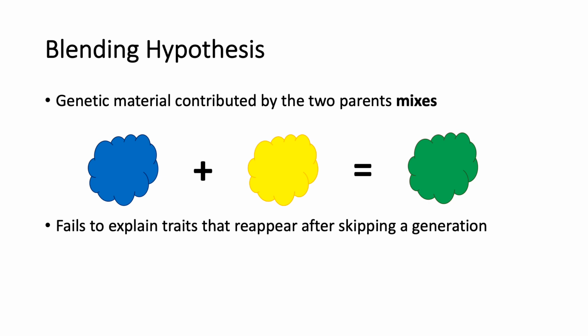However, our everyday observations and the results of breeding experiments with animals and plants contradict this prediction. The blending hypothesis also fails to explain other phenomena of inheritance, such as traits reappearing after skipping a generation.